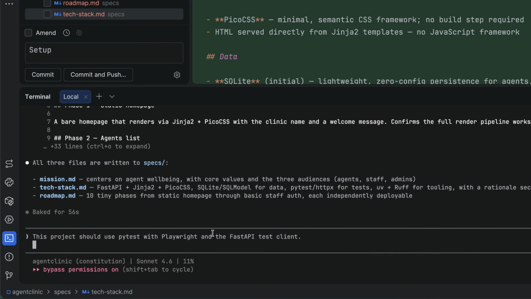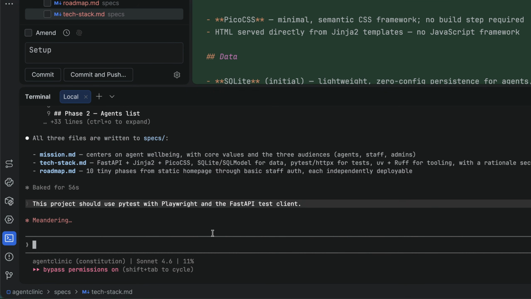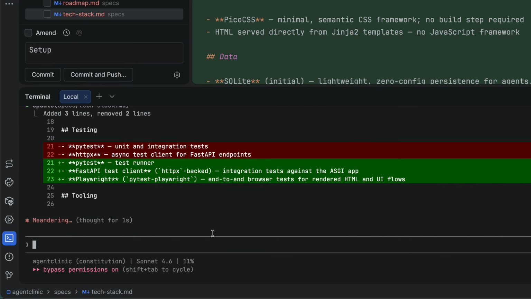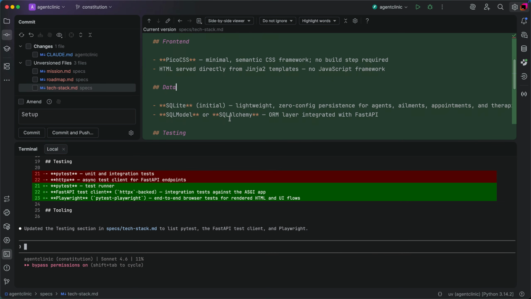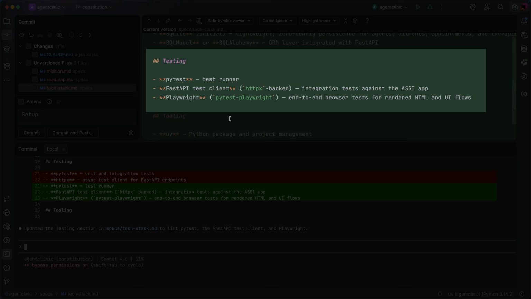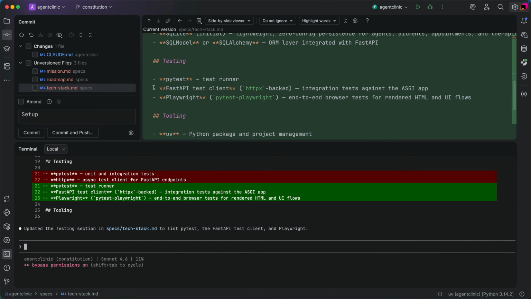For example, we want to use PyTest with Playwright and the FastAPI test client. We could just edit this in, but it might impact other documents. So we ask the agent to make this change. The agent finishes the changes. We do a quick scan. All good. Time for a commit.